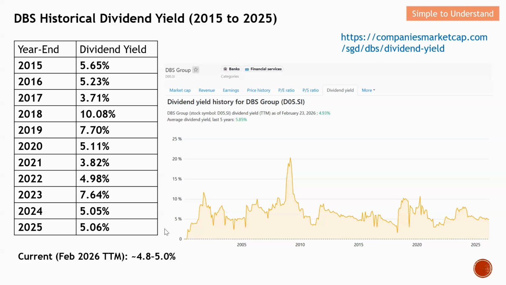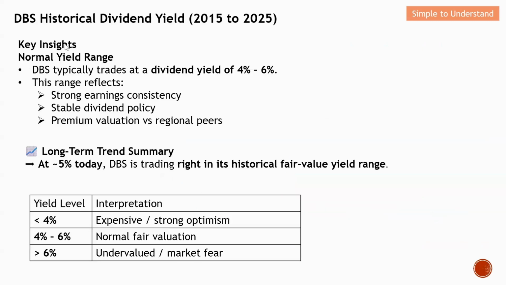What can we conclude from here? The dividend yield is within the normal range. DBS typically trades at a dividend yield of 4 to 6%. At this range, it strongly reflects strong, consistent earnings and a stable dividend policy.